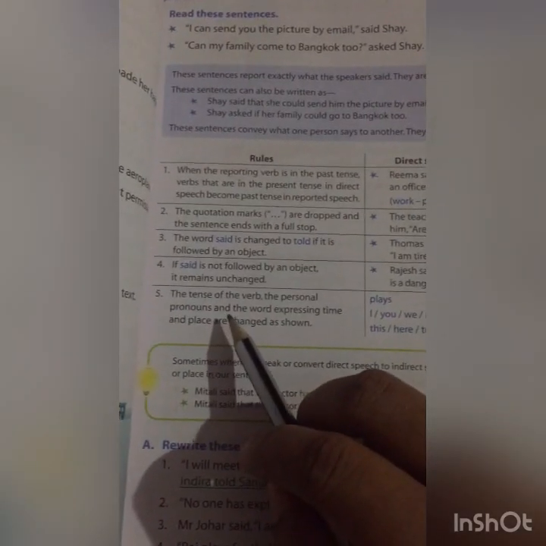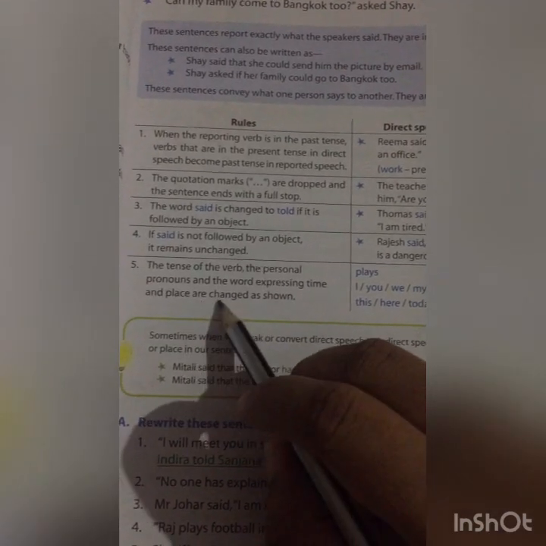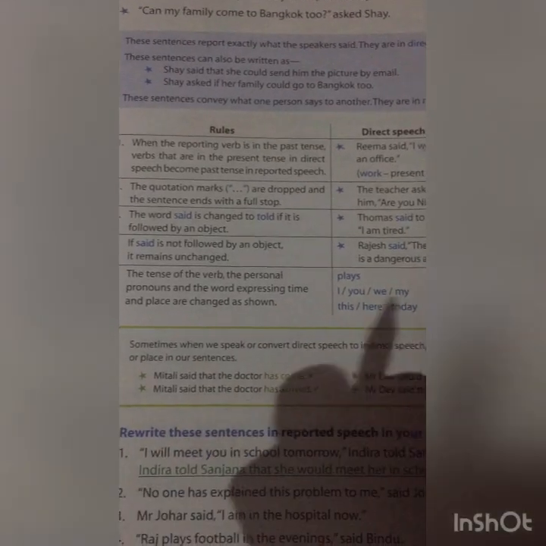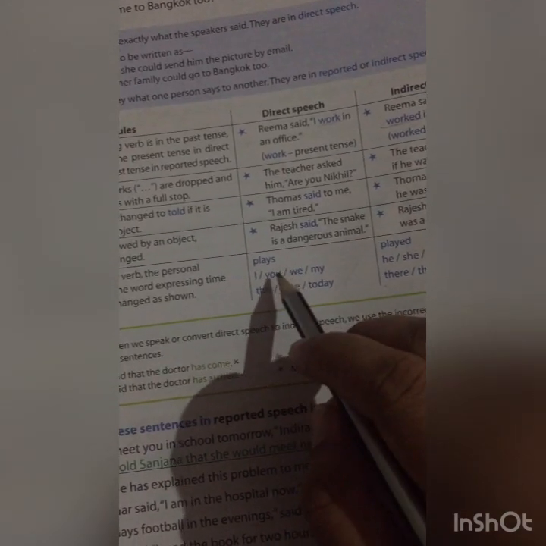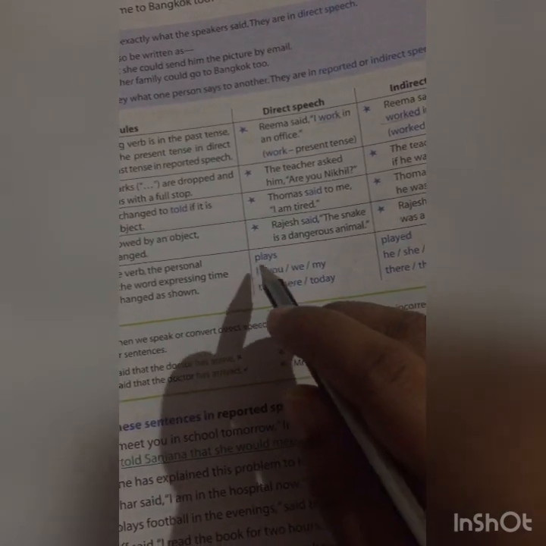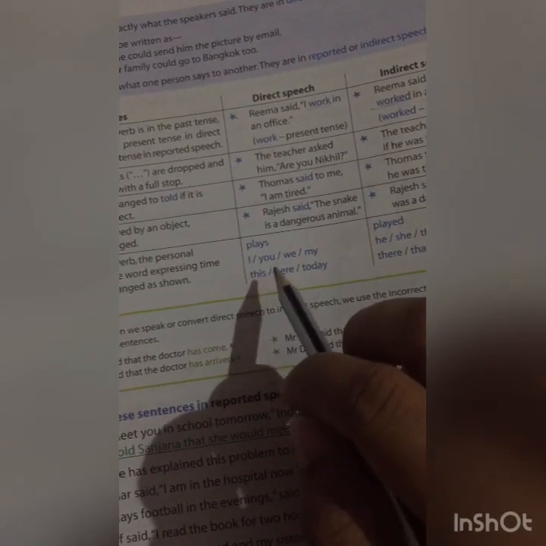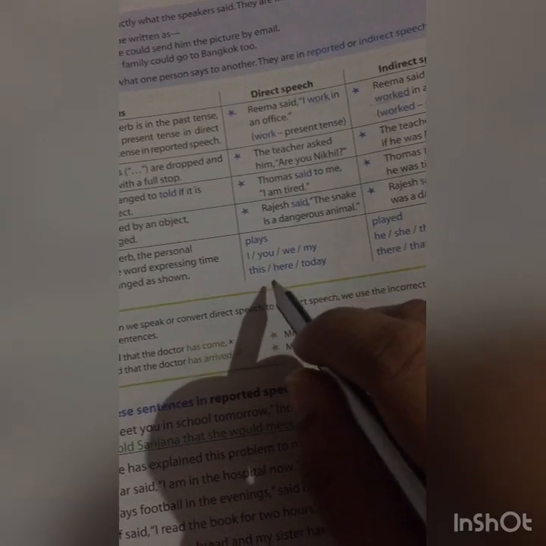The tense of the verb, the personal pronouns, and the words expressing time and place are changed as shown. Here, in a direct speech, we use the present tense, and we use personal pronouns I, you, we, my, this, here, today.